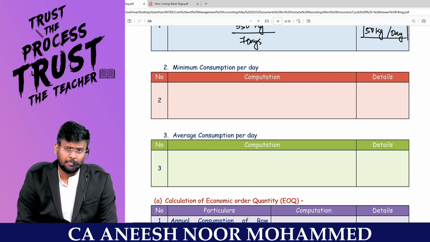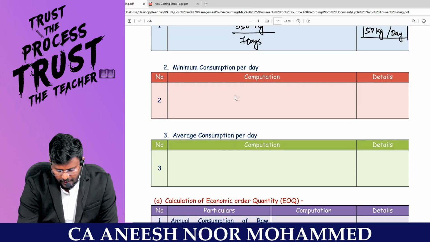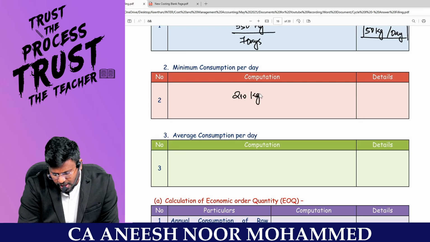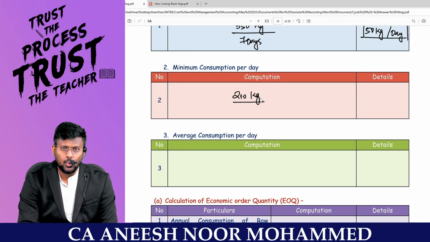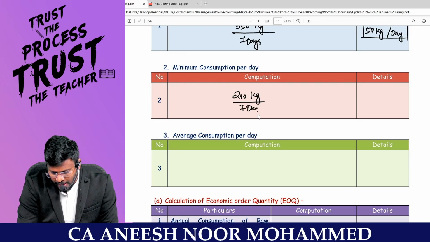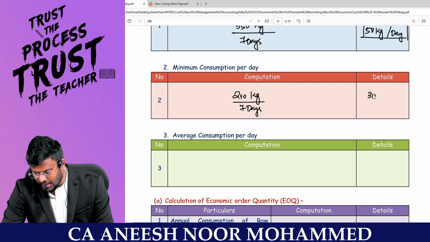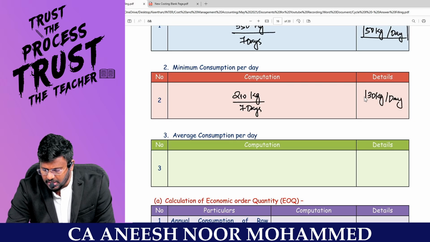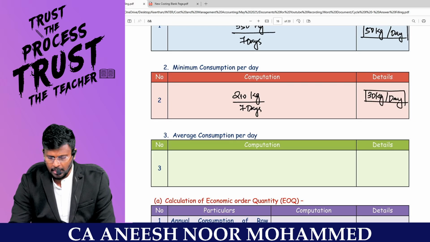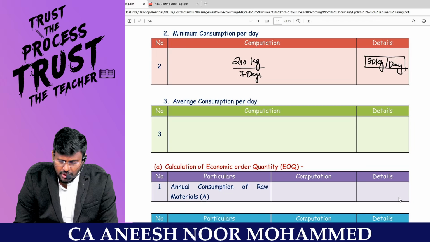Minimum consumption per day. In a week of 7 days, 210 kg they are going to consume. 210 kg divided by 7 days comes to 30 kg per day will be the minimum consumption, my dear lovable students. So what is the average consumption per day?